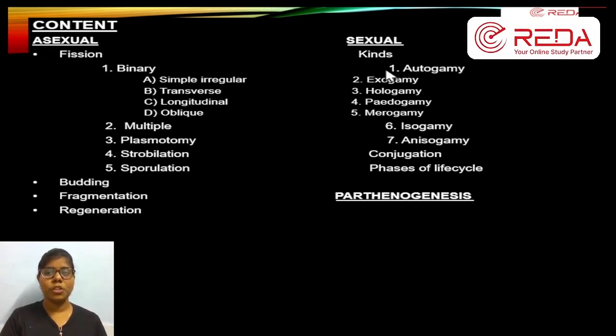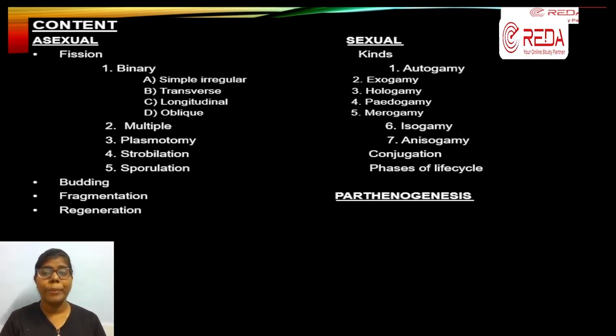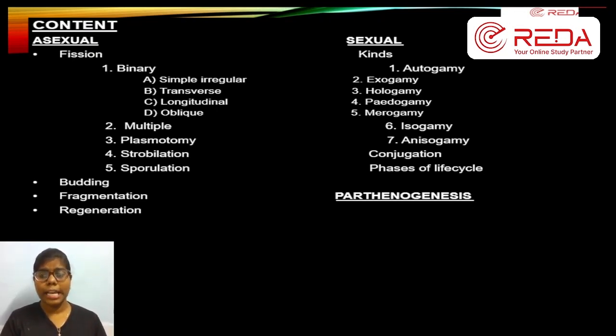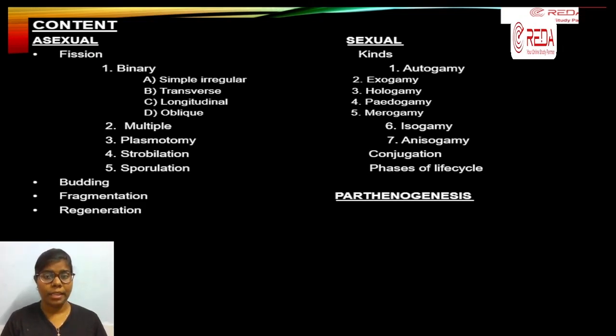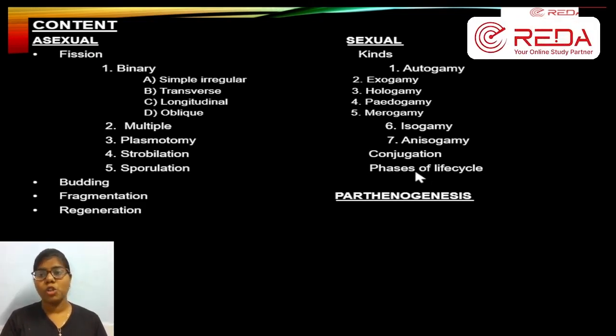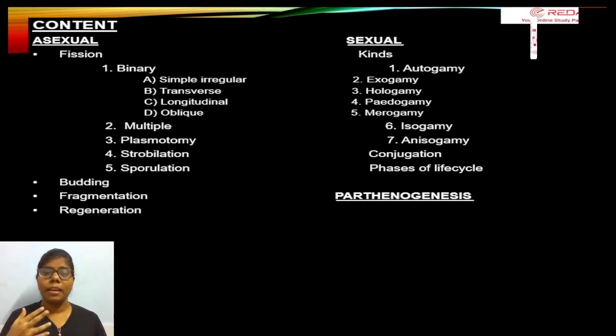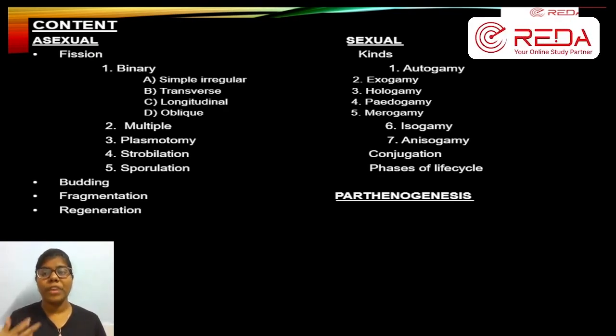Sexual reproduction we saw now with autogamy, exogamy, hologamy, pedogamy, merogamy, isogamy, anisogamy, and conjugation. Conjugation we saw with paramecium as a good example, where a conjugation tube is formed and exchange of materials happens in the tube. Then we saw the phases of life cycle: juvenile phase, reproductive phase and senescent phase.